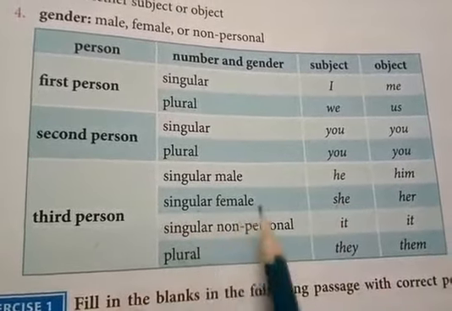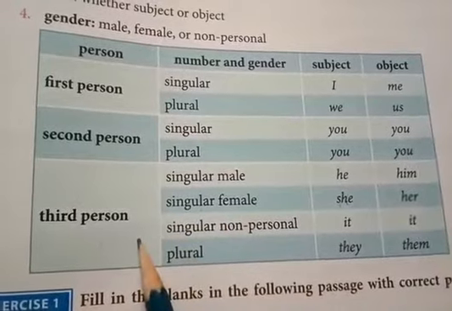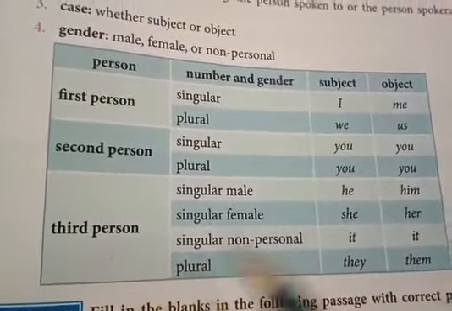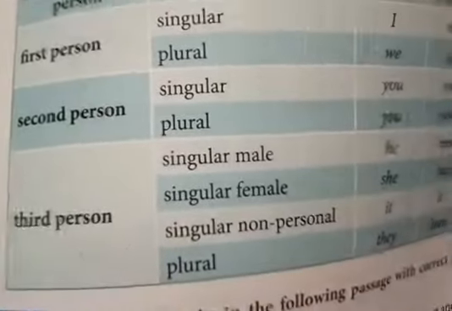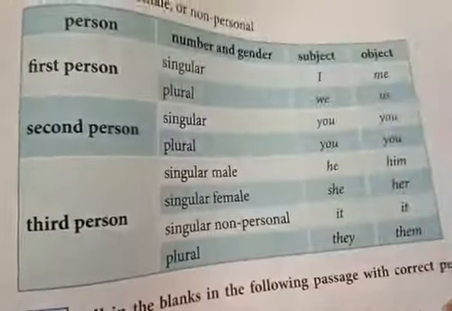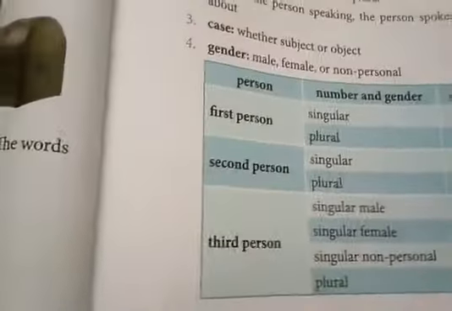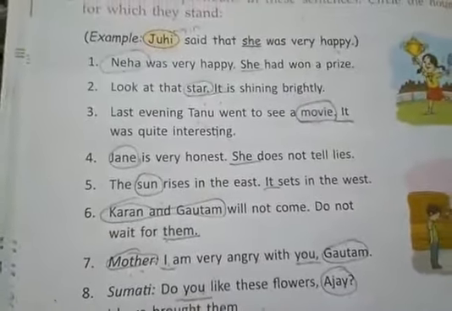Why is Juhi the third person? Because we are talking about Juhi. The person about whom we talk is called the third person. The person who speaks is the first person. The person who is listening is the second person.